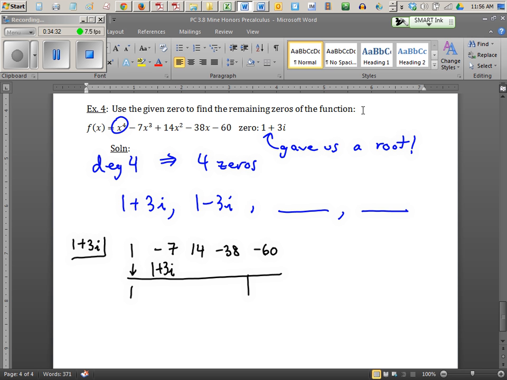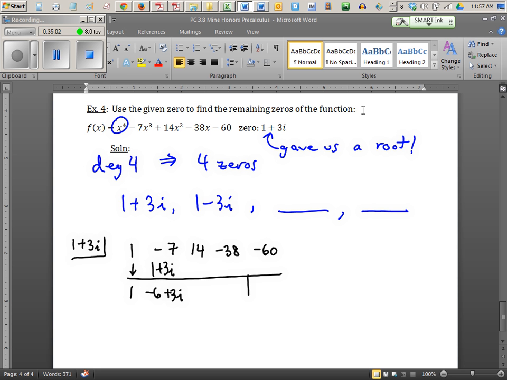How do you add that to negative 7? Negative 6 plus 3i. Remember, the negative 7 just means negative 7 plus 0i. So you're grouping like terms. Negative 7 plus 1 is negative 6. And then you've got the 0i and the 3i. The 3i just kind of goes along for the ride here. It does not combine at all with the negative 7. It's like oil and water, imaginary and real.